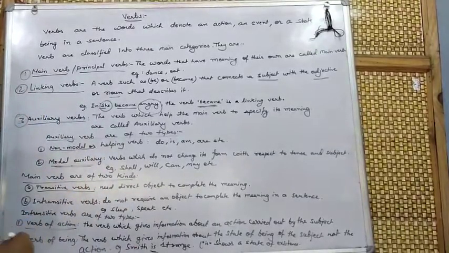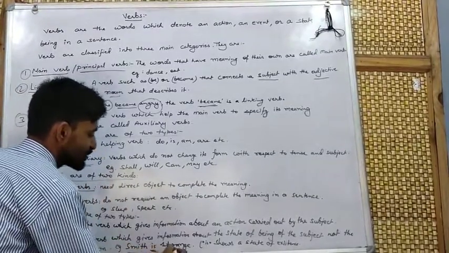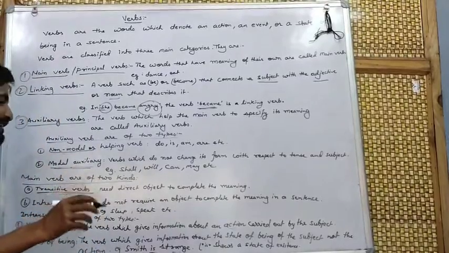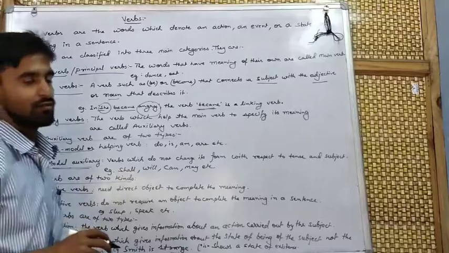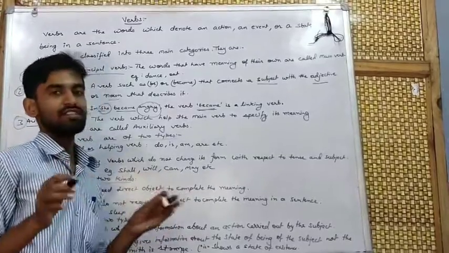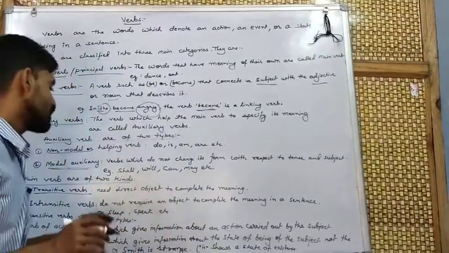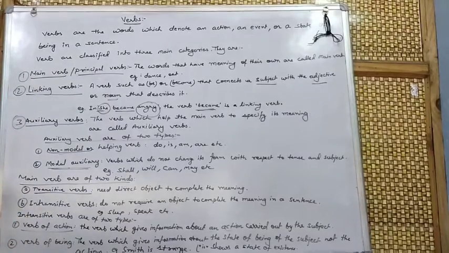Here I have taken an example: Smith is strange. Here is shows the state of existence. So is here is a verb of being.